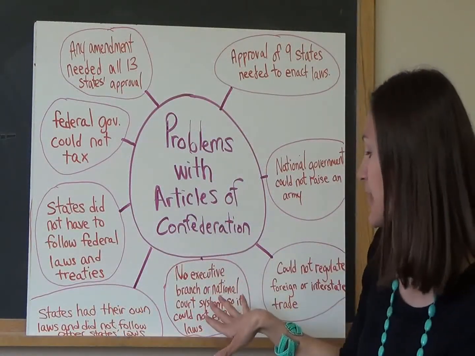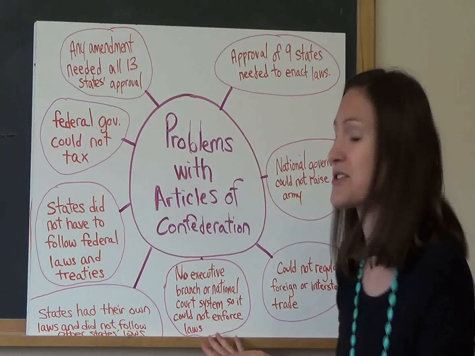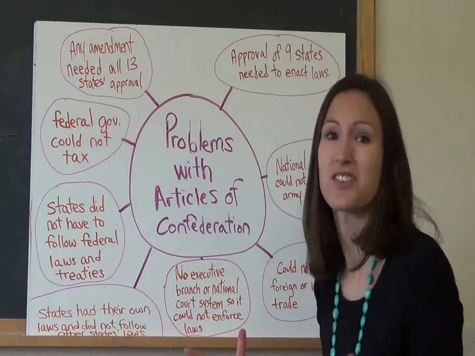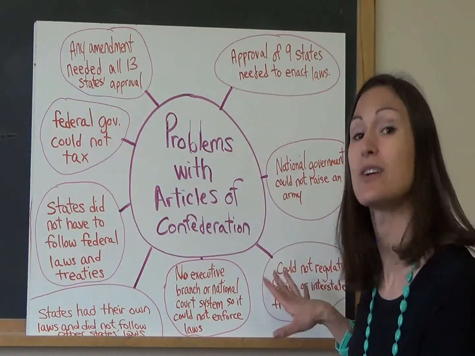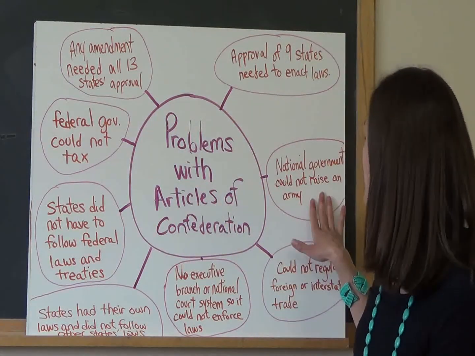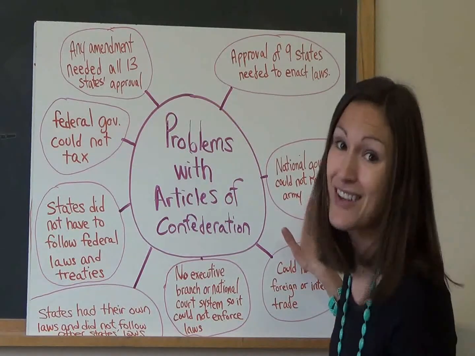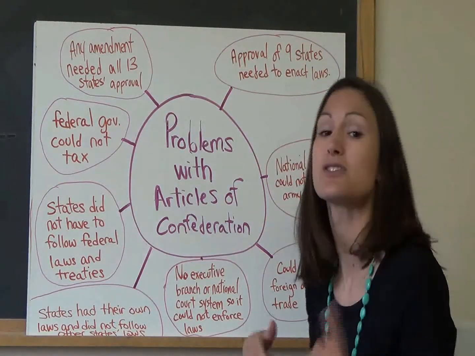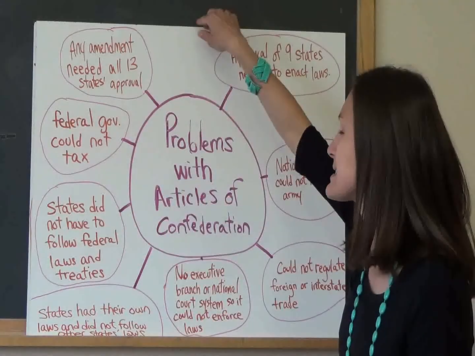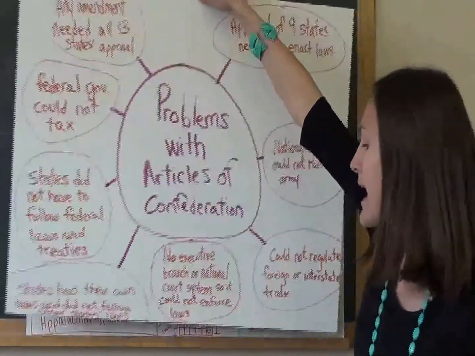No executive branch or national court system, so it could not even enforce the laws that it made. It could not regulate foreign or interstate trade. The national government could not raise an army, and it needed approval of 9 states to enact laws. So let's see how these weaknesses play out.